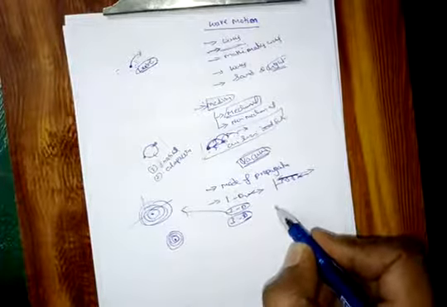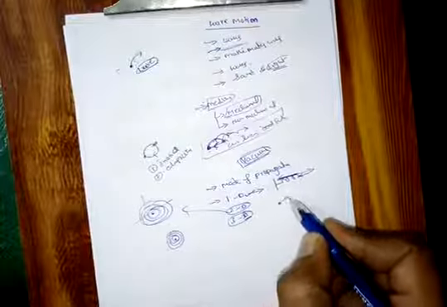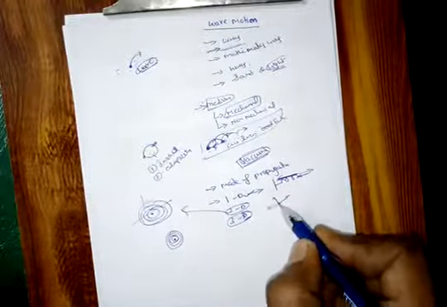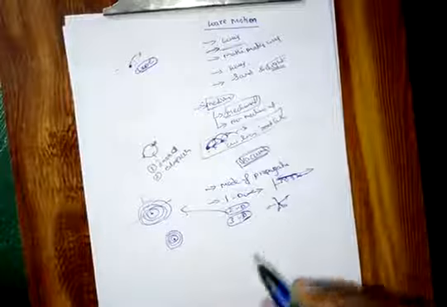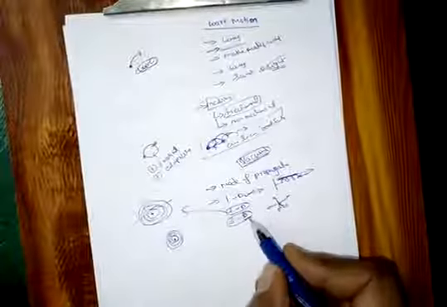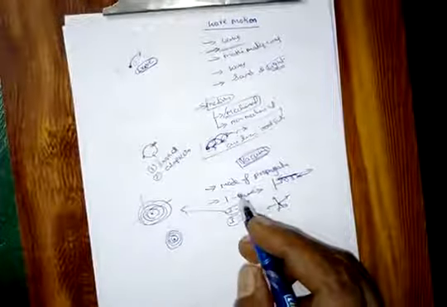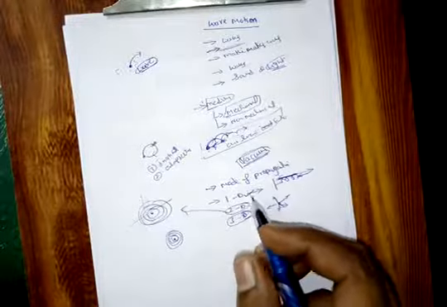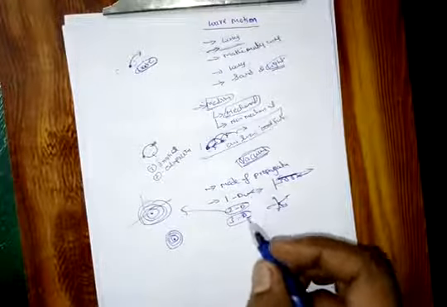Or else your voice also. Your voice will reach front, back, up, top, and everywhere. So in all directions it is going, and we say this one is a three dimensional wave. So this depends on the mode of propagation. We divide waves into three types: one dimensional, two dimensional, and three dimensional.